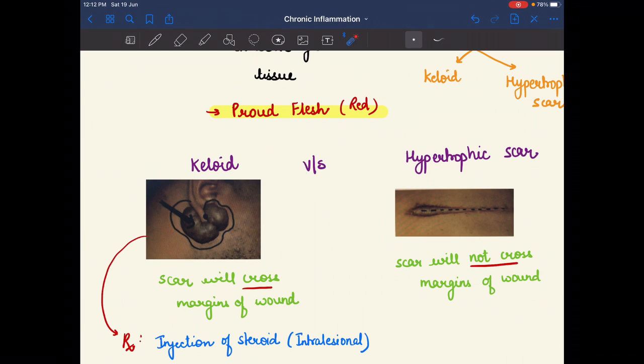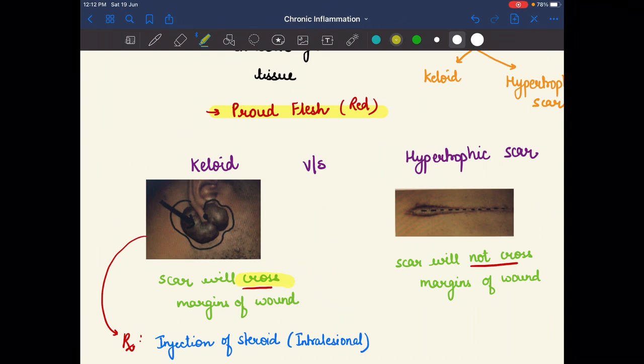And this one is the hypertrophic scar, and it does not cross the margins of the wound. As we see, it is in a straight line and does not cross the margins of the wound, while keloid crosses the margins of the wound. This is the difference, keloid versus hypertrophic scar.